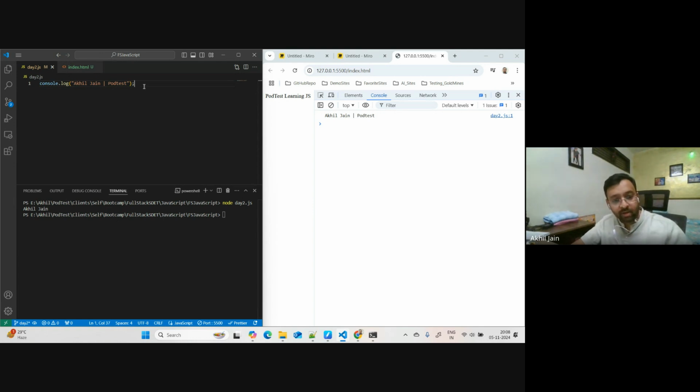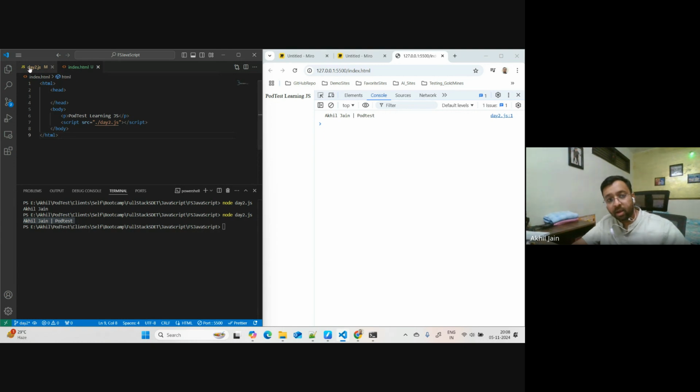If I run my code here, let's say by Node.js, you will see the output here. And here, since I'm using this JS file in my HTML code, you will see the output in the console tab. You can relate this to the web applications in your project. I would encourage everyone, if you are using a web application in your project, to open that application, go to the developer tools, and open this console tab. I'm sure you will see a lot of logs being printed there, maybe error logs or some information.